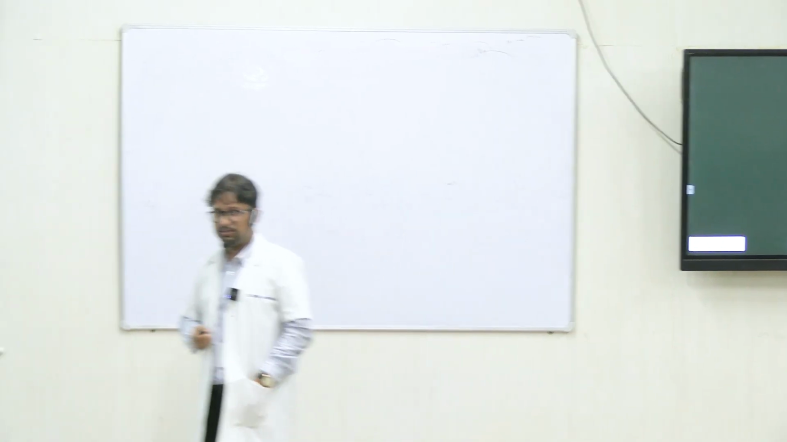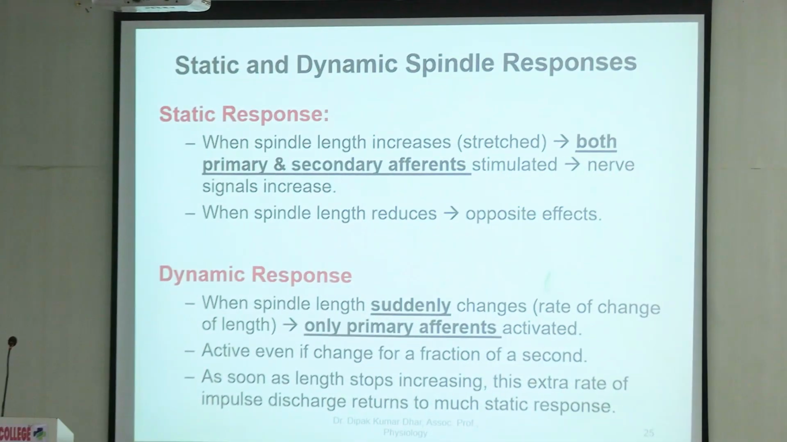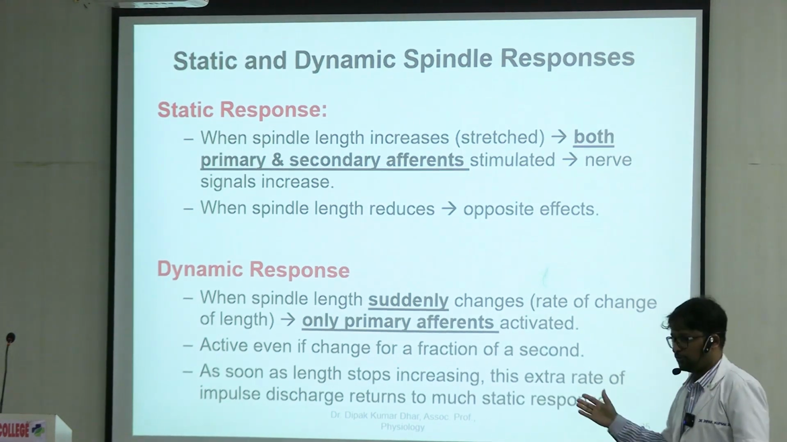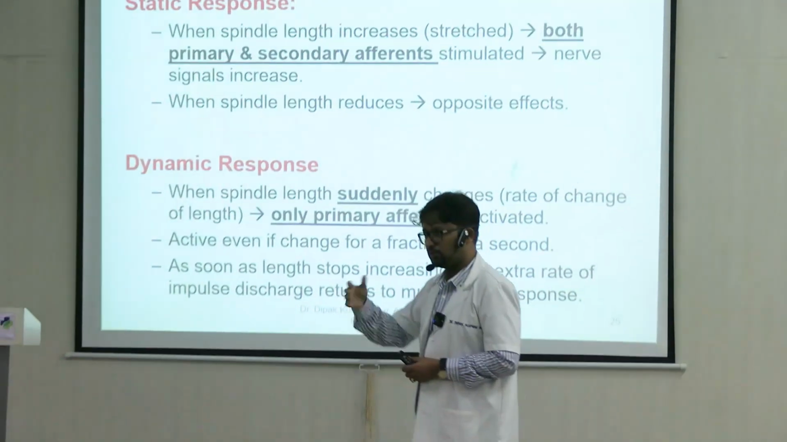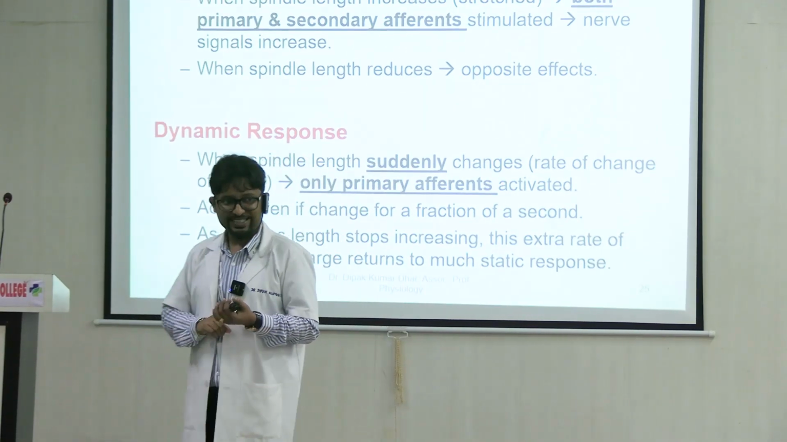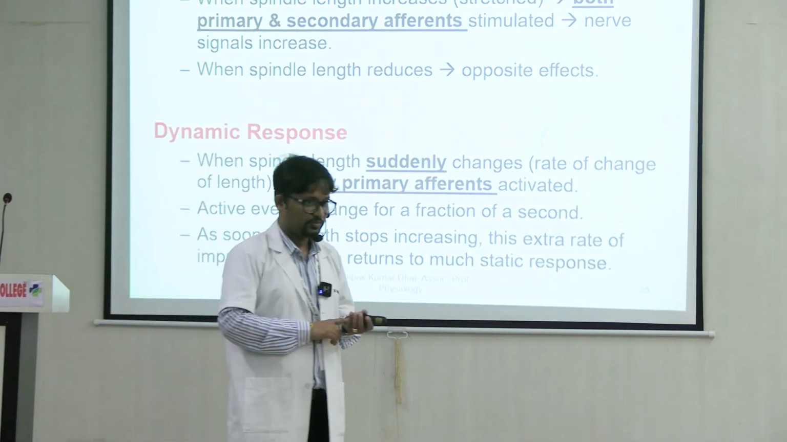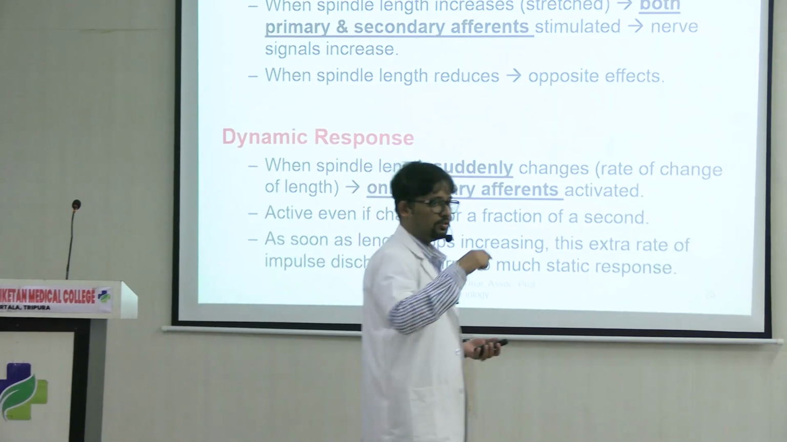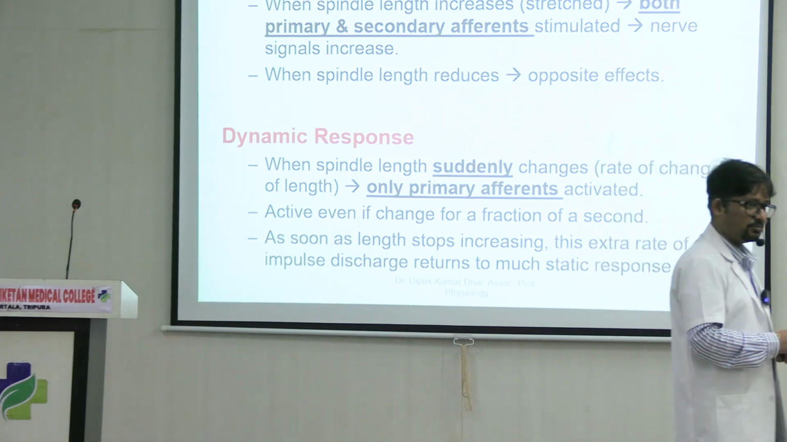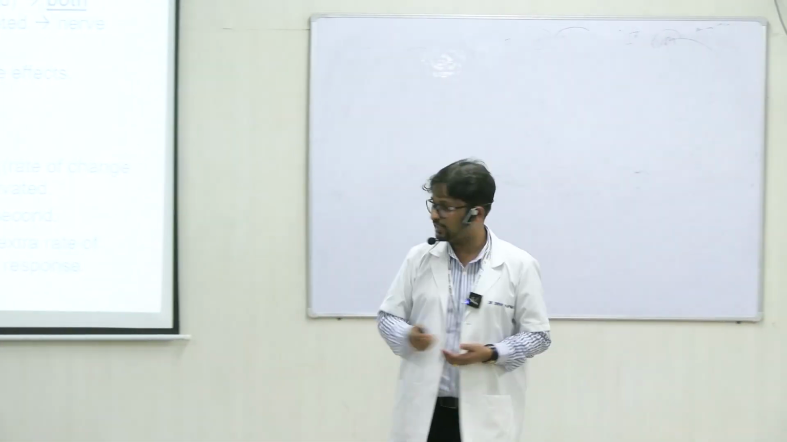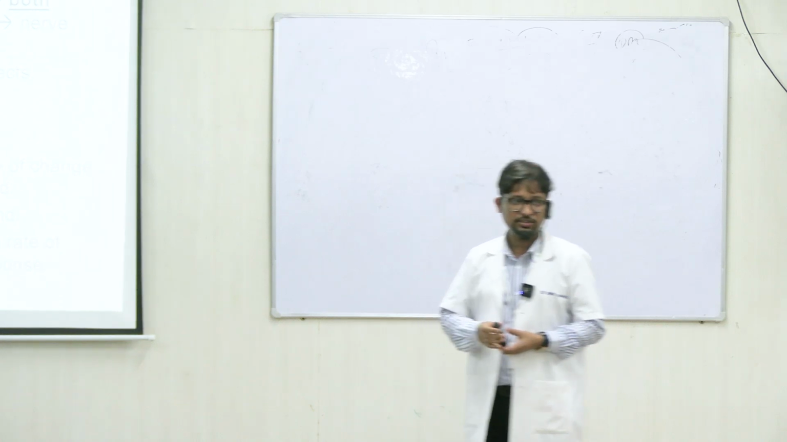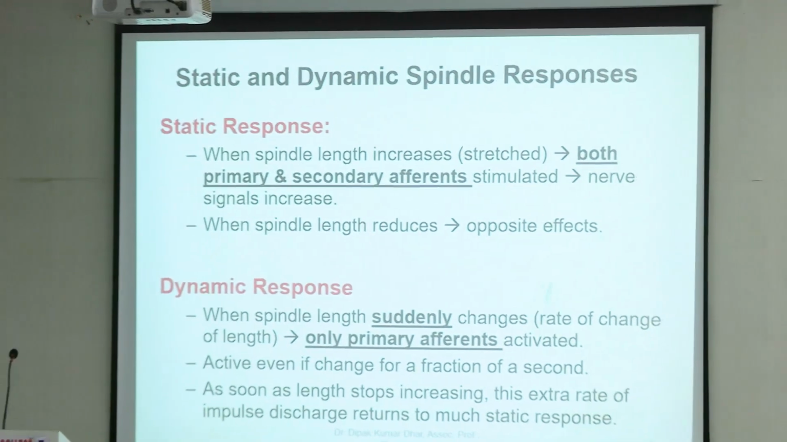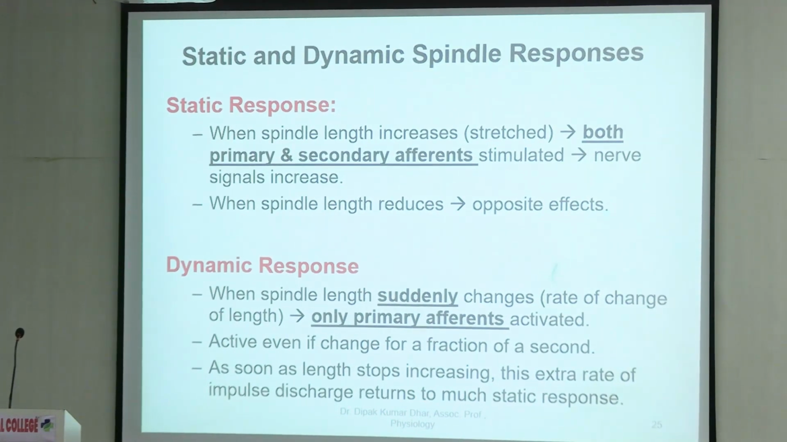Dynamic response is seen when the length of the spindle changes suddenly, right? A few slides back, when we talked about the types of feedback, is the length changing? For that we have a static response. What is the rate of change of length, at what speed is the length changing? That is detected by the dynamic response. So when the spindle length changes suddenly, only primary afferents are activated.